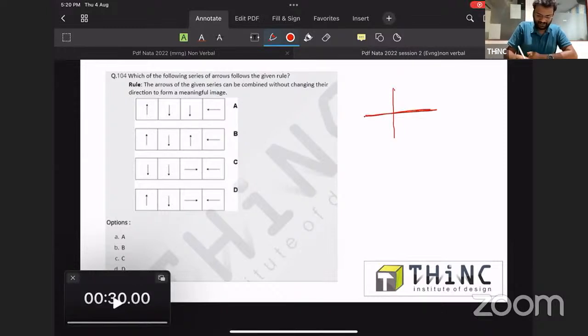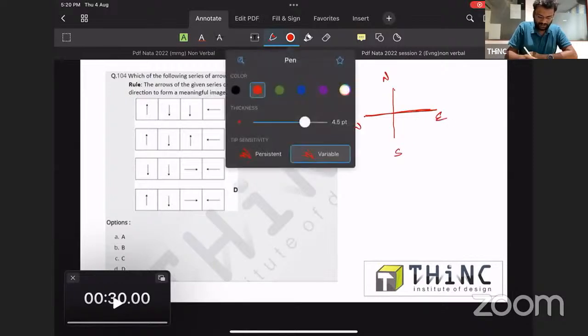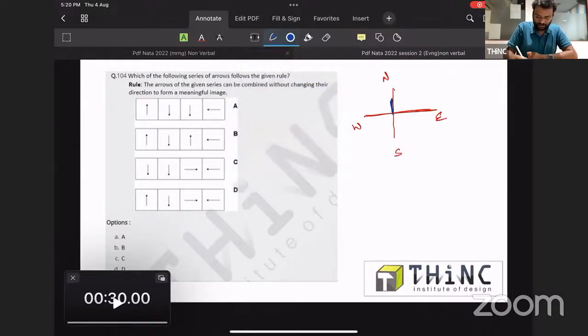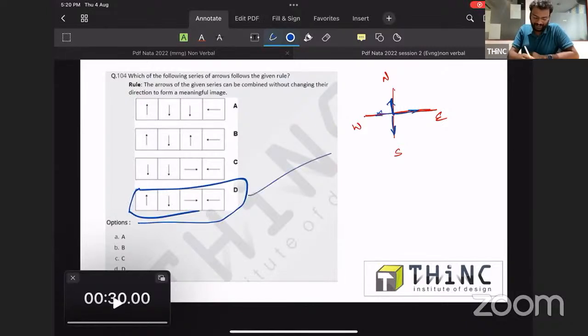So I just drew this. This is north, south, east, west, and the arrows. Arrow number 1 is towards north. Arrow number 2 towards south. Arrow number 3 towards east. Arrow number 4 is towards west. In option D, we are getting a meaningful image. This is north, east, south, west. So that is a meaningful image according to them.